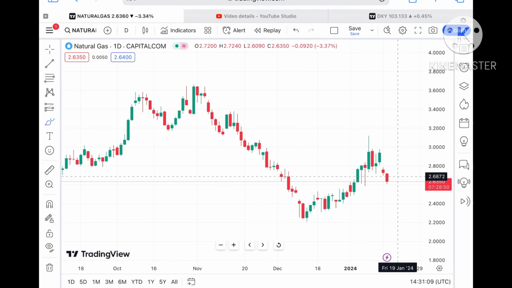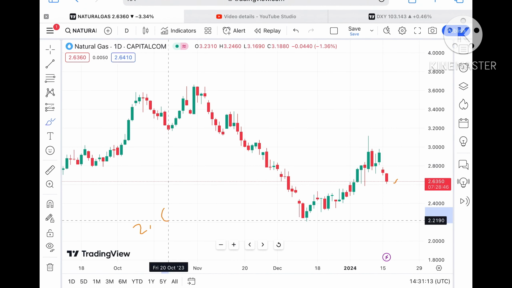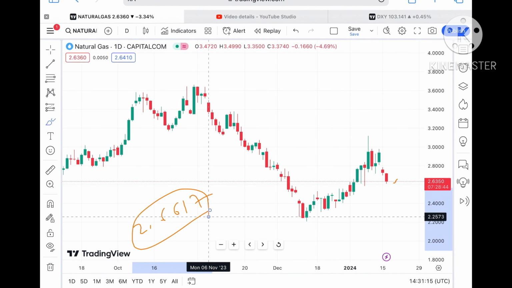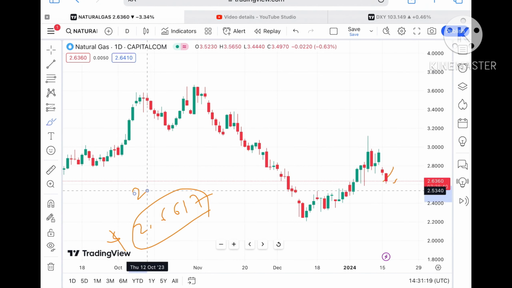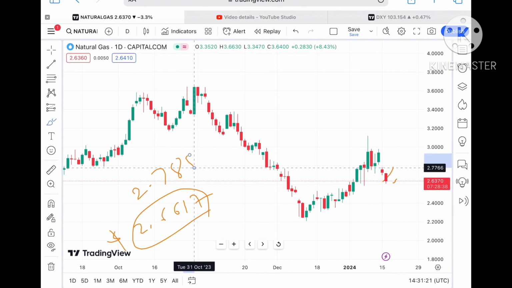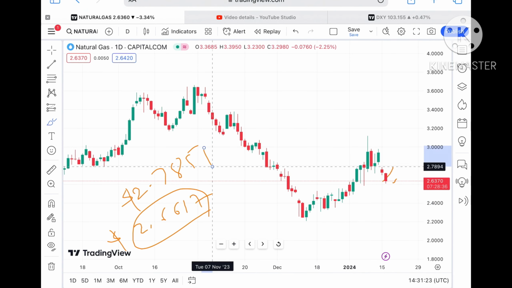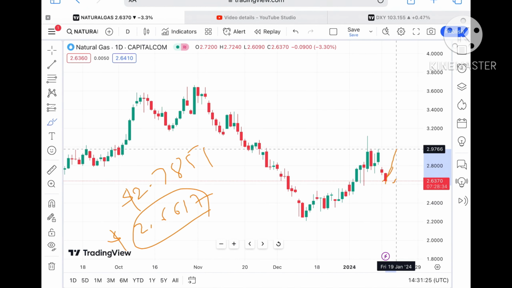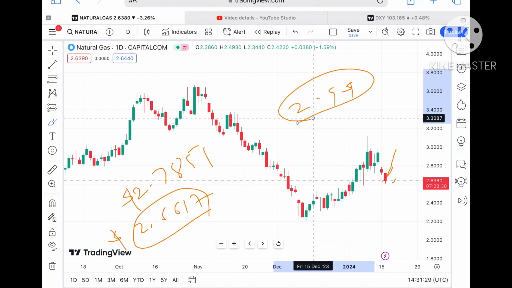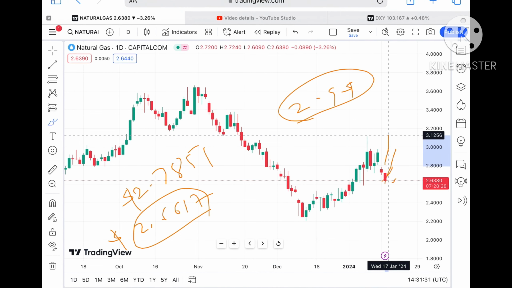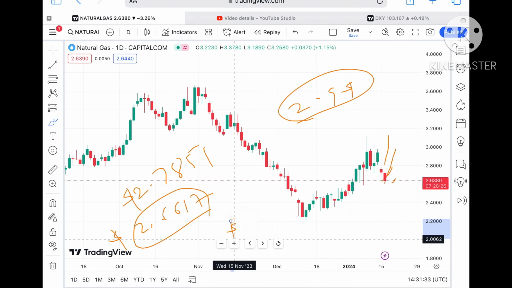Now let's look at natural gas. If you look at this particular chart, let's see if the price sustains this level. Suppose if the price sustains this level, we can see it can go towards its next resistance of $2.6617. If the price started going over that level, we can see a level of $2.7851. Okay, and once the price started going above that particular level, we will see it will cross a level of around 2.9, which is already a weak resistance.